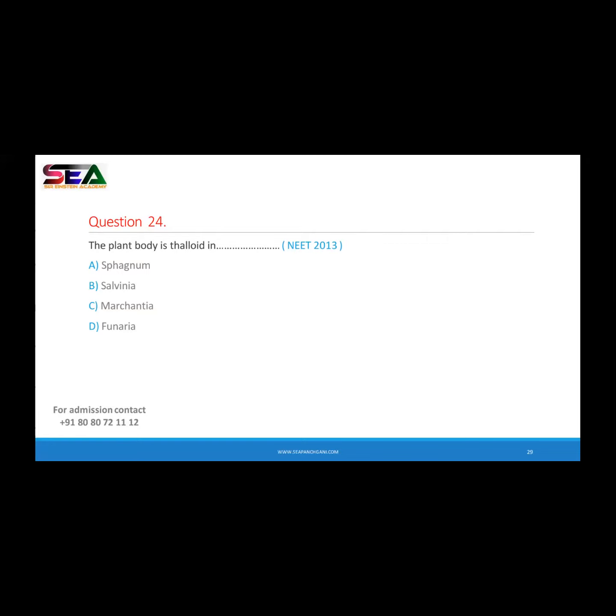Getting the difference? So tell me how the body of sphagnum and funaria are there. They are bryophytic plants. So sphagnum and funaria are included in the moss. Do you know moss? Moss is what? It's a spongy structure. Moss has a leafy-like structure. So their body is symmetrical, right?